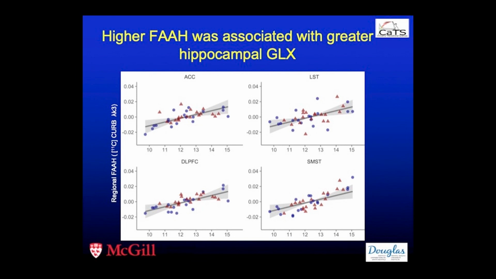What you can see here is that higher FAAH is associated with greater hippocampal Glx in all regions sampled, and this was irrespective of group allocation. So in other words, this association between FAAH and Glx is not altered in patients as compared to healthies.